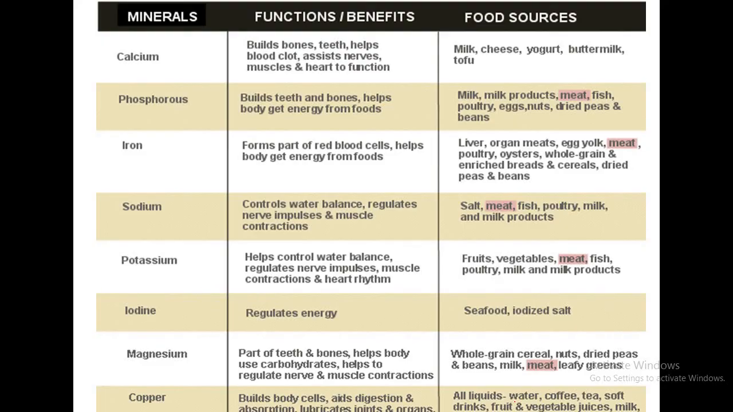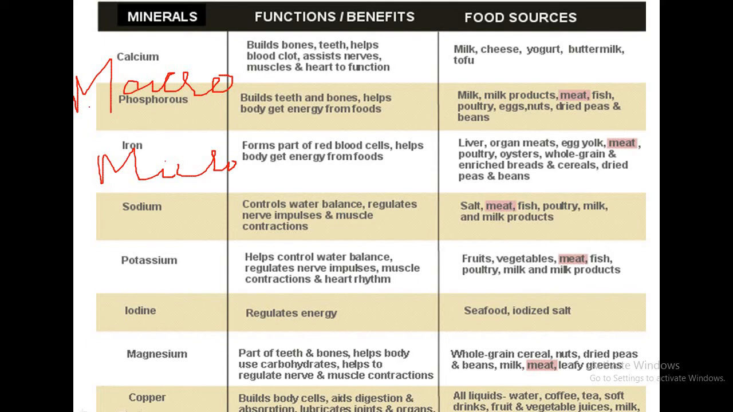Then we have to see about the minerals. Minerals are classified into two categories on the basis of the requirement, that is macronutrients and micronutrients. So what is macro and micro? The minerals which are required in large quantity are known as macronutrients, and the minerals which are required in small quantity are known as micronutrients.